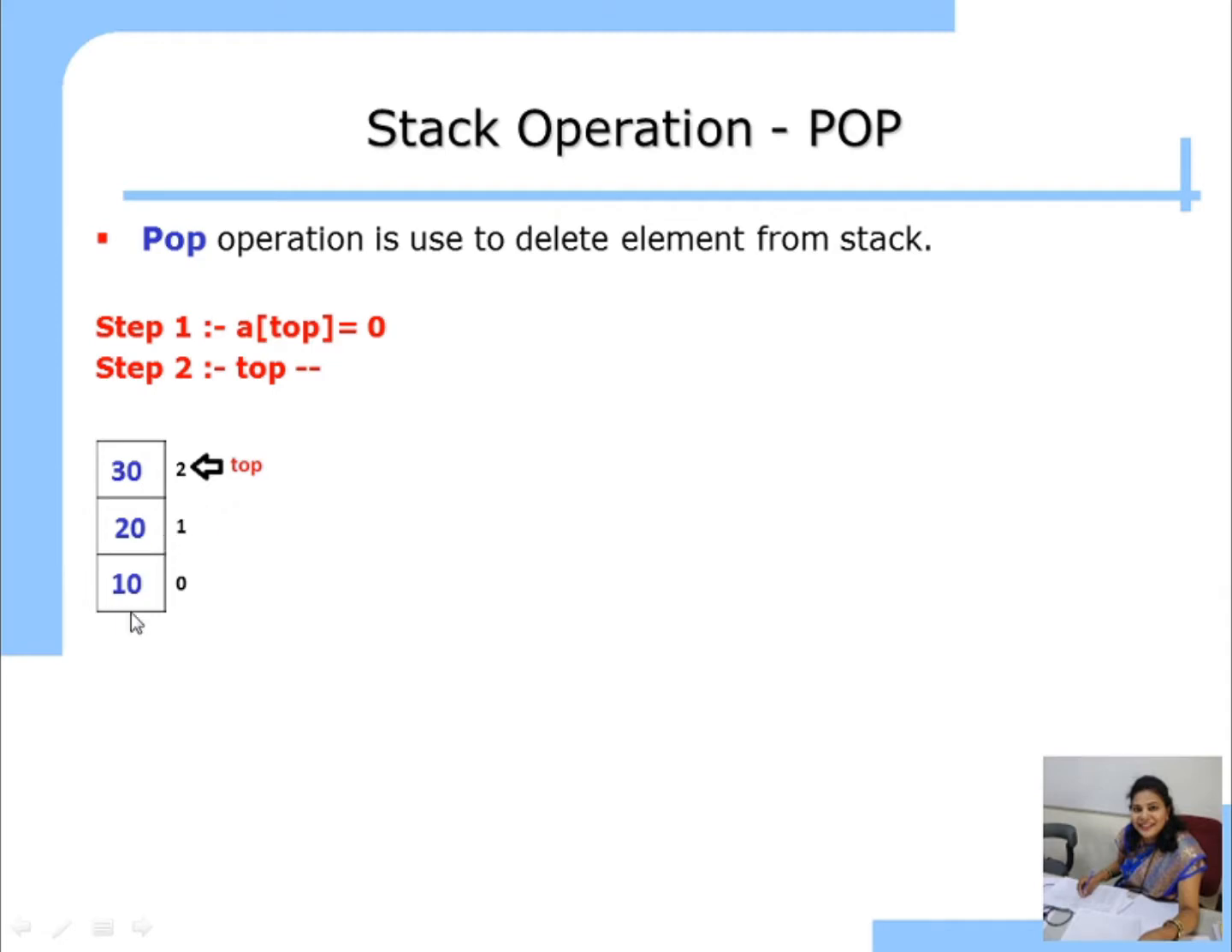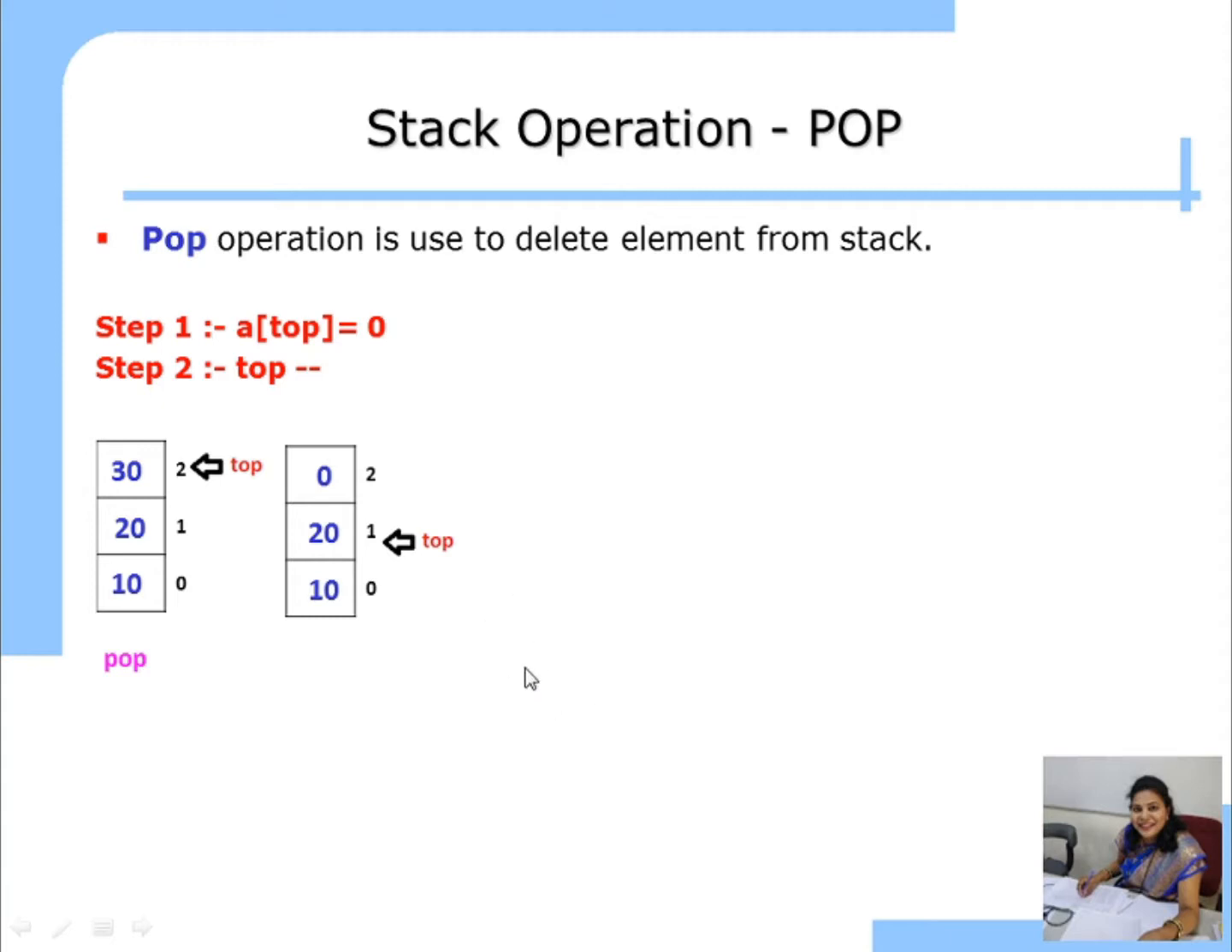Then 20, then 10. See, if I call the pop function on this stack, what is the first step? A of top is equal to 0. So this is the array of top, meaning A of 2 is equal to 0. And then the next step is top minus minus. What is top? 2. So 2 minus 1, 1. So top will be decremented by 1. Now top is pointing to 1.